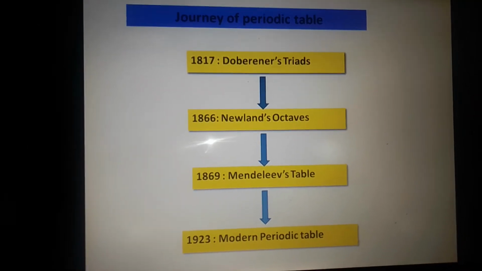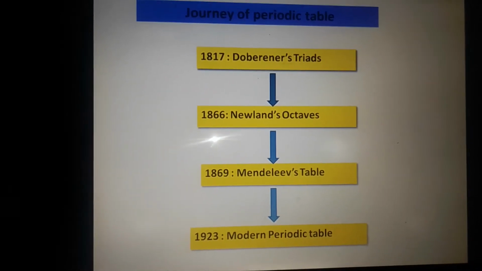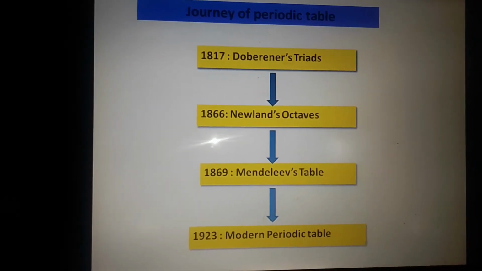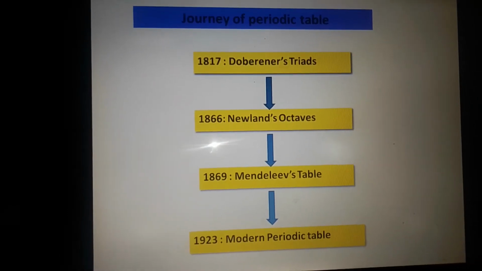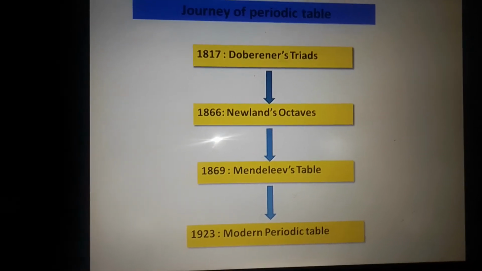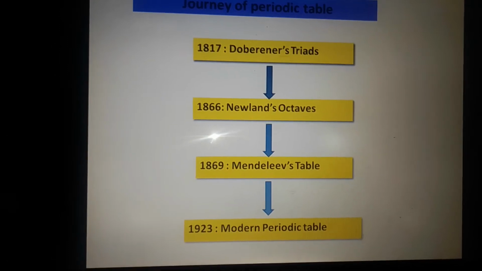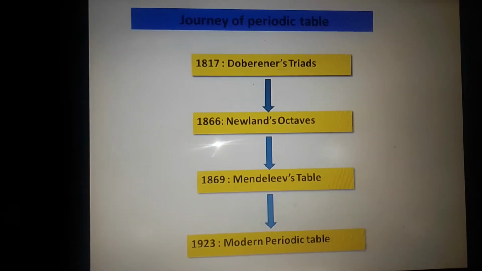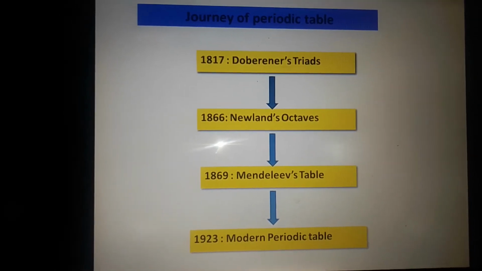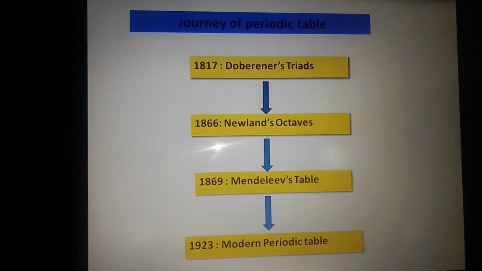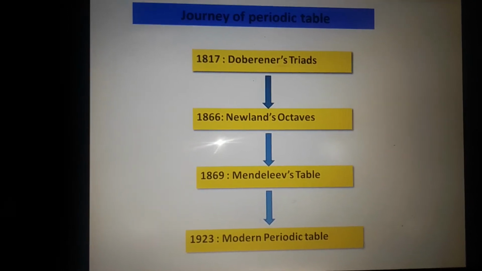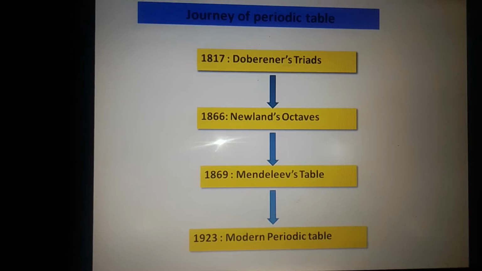After Mendeleev, Moseley showed that the elements are arranged according to their atomic number, and then they form a periodic table which shows all the properties. And after that, in 1923, the modern periodic table arose. This is the journey of the periodic table. It started in 1817 and was mostly completed in 1923. It took about a century.